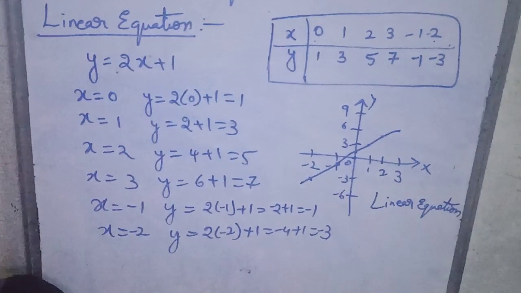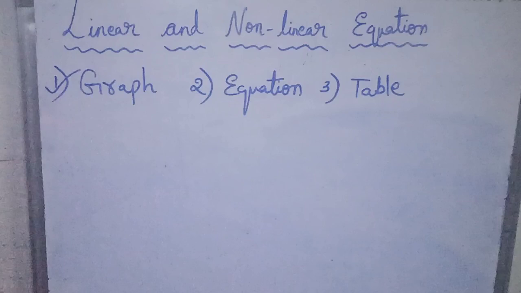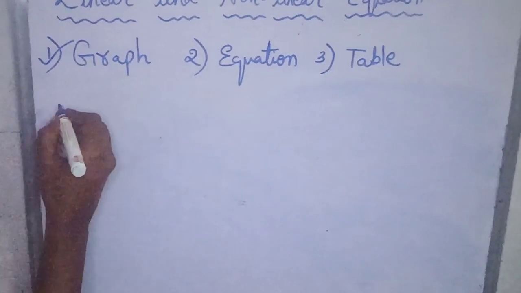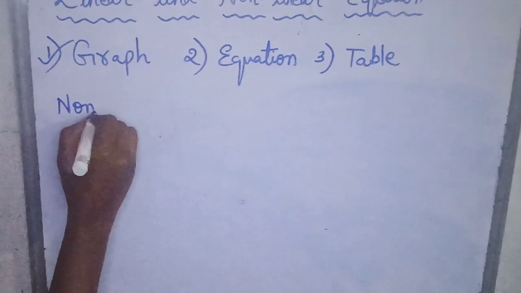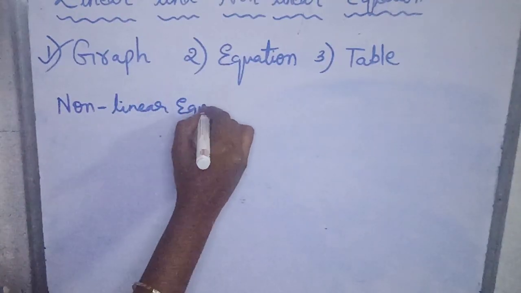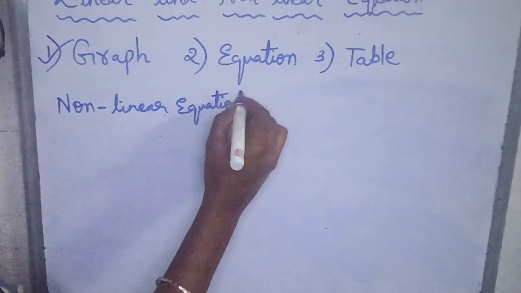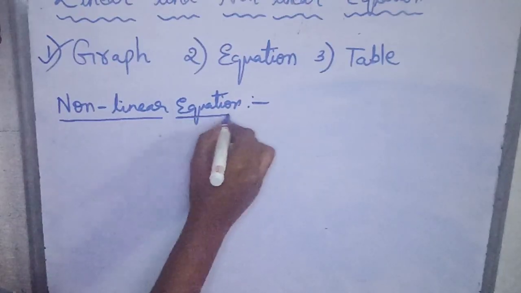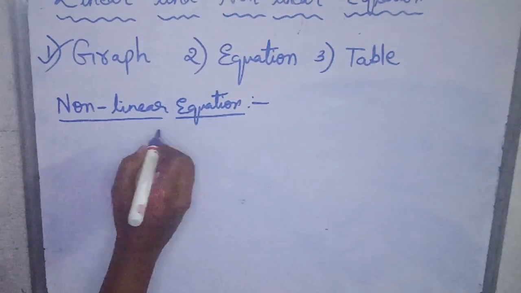Now, let us see the non-linear equation. In the equation, this is called a non-linear equation. As we have said, for the linear equation, higher order power is equal to 1.